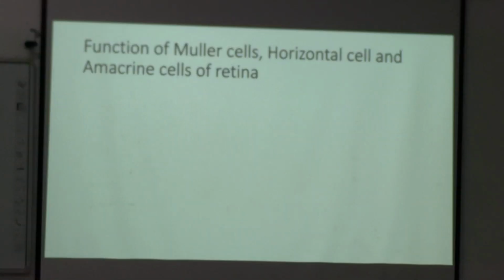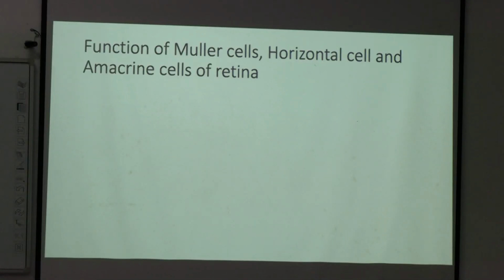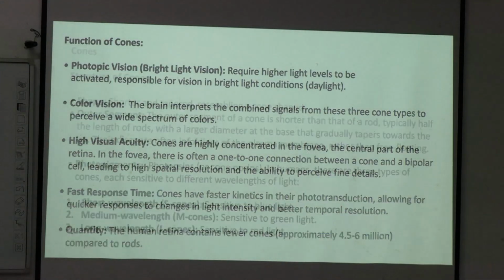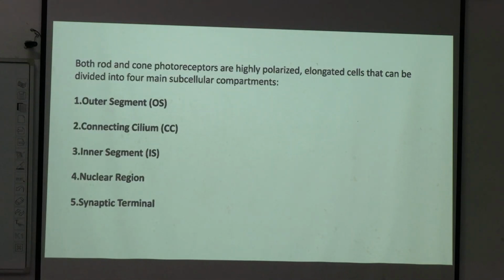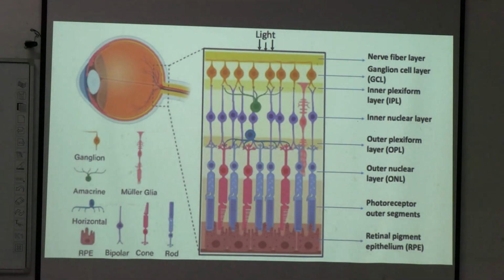Now, the function of Muller cells, horizontal cells, and amacrine cells in the retina. What are those cells? First see the cells. Here is the rods and cone layer, here is the bipolar cell layer, and here is the ganglion cell layer.